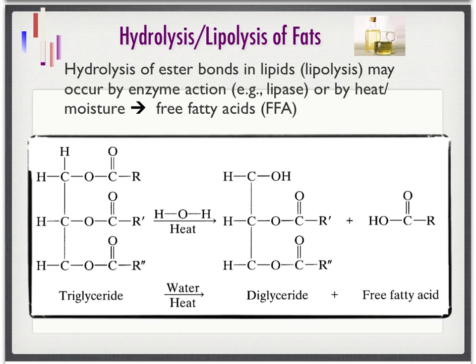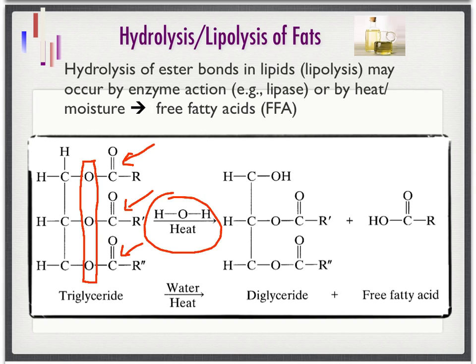So in this diagram we can see the chemical structure of triglycerides. This is the ester bond here, and we have the free fatty acid. By the action of enzyme or by the action of water or heat, the ester bond can be hydrolyzed or broken down to produce free fatty acid. And if the hydrolysis is carried out to completion, more ester bonds will be hydrolyzed to produce more free fatty acid.